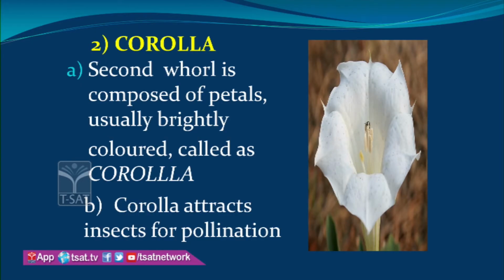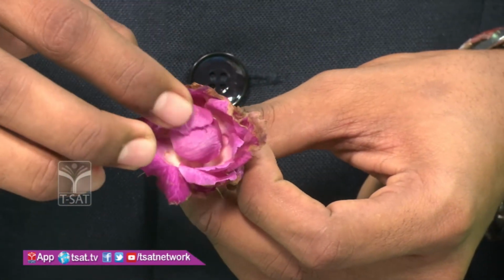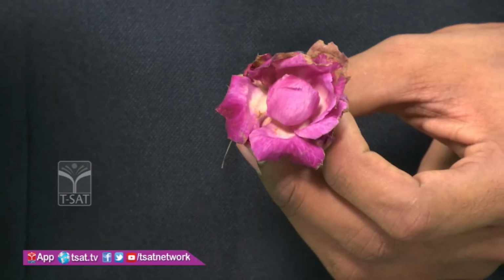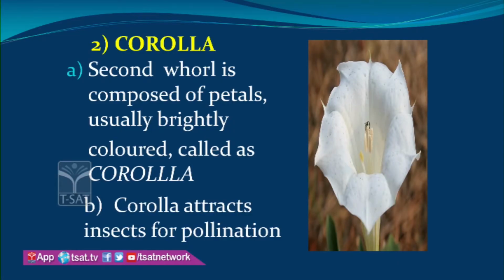The second whorl is the corolla. Friends, we are seeing here this is a corolla. The second whorl is composed of petals. Here, this is one petal and this is one petal. All these petals together form a corolla. The corolla is usually brightly colored to attract insects for pollination.